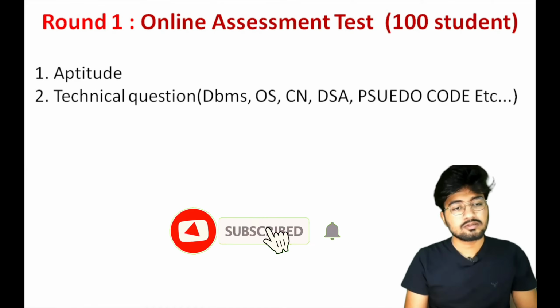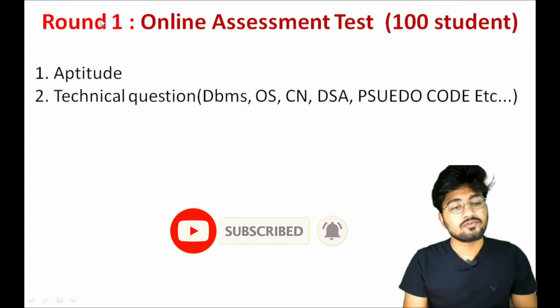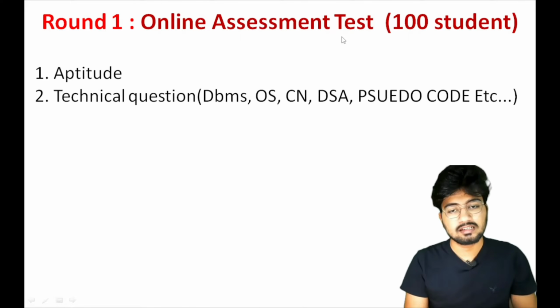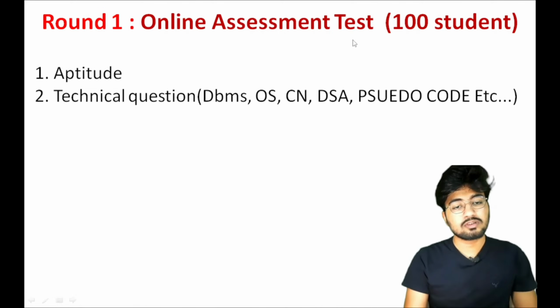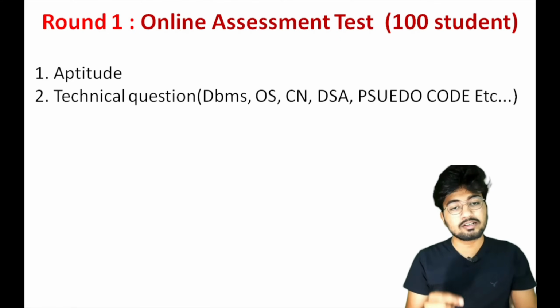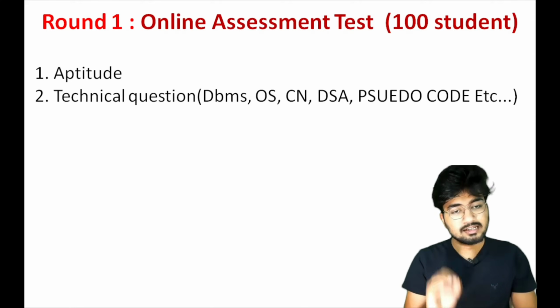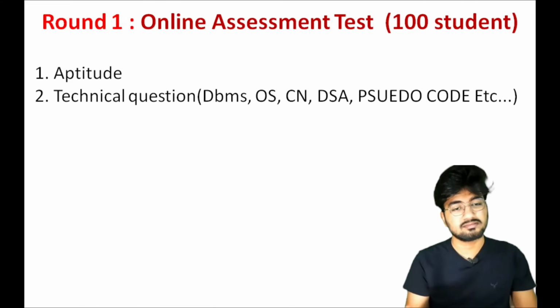Next, round one, the online assessment test. In that, only 100 students were eligible. Why were only 100 students eligible for this campus drive? I will tell you. In that MCW campus drive, they sent one Google form. Those who filled that Google form, the first 100 people, only they were eligible for that campus drive. I know this sounds weird, but it was processed like this for our campus drive.